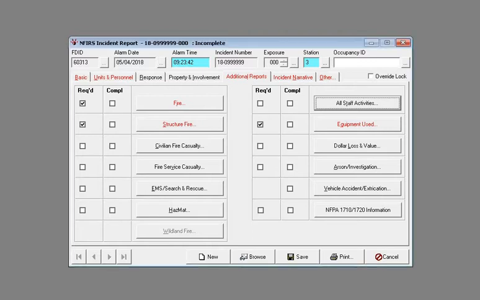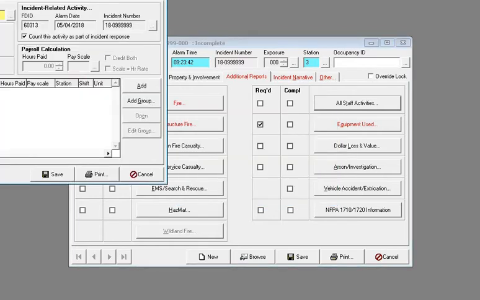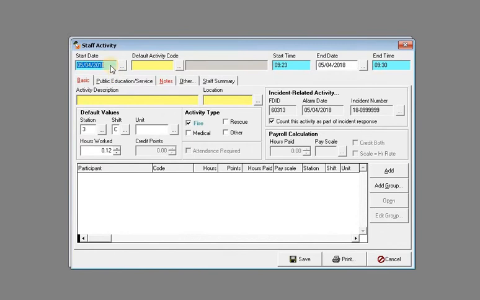When you do this, it will present a box that you're creating an event that happened at the same time that the actual call is going on. This will bring up the activities, staff activity box entry.